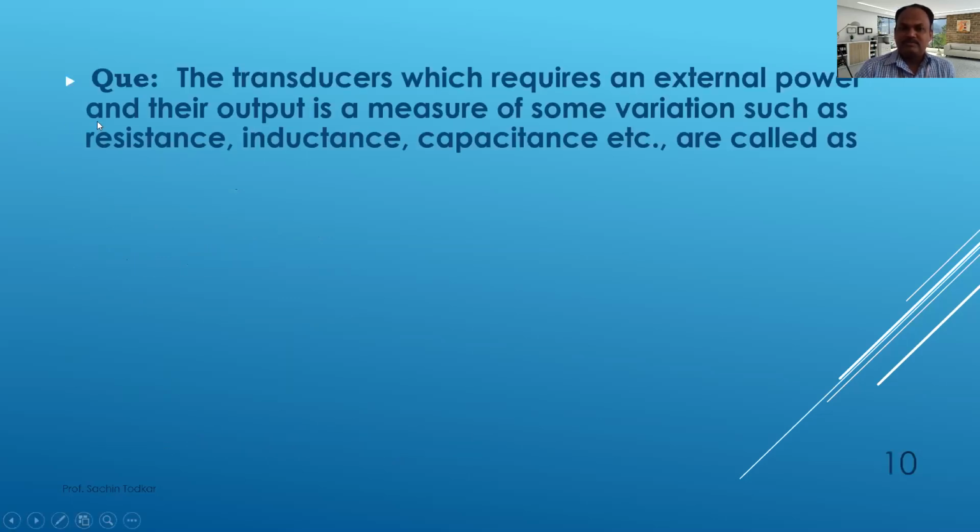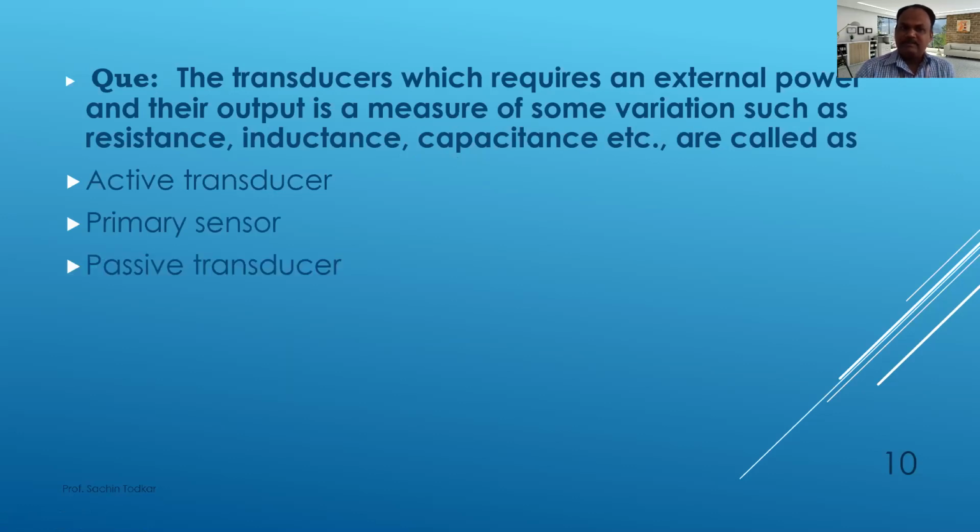Next one, the transducers which require an external power and their output is a measure of some variation such as resistance, inductance, capacitance, etc. are called as. The options are active, primary, passive or self-generating.